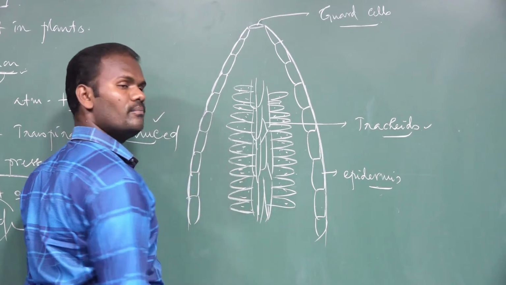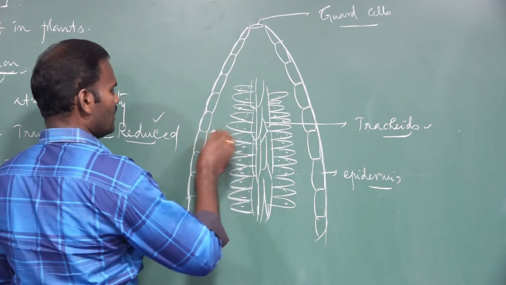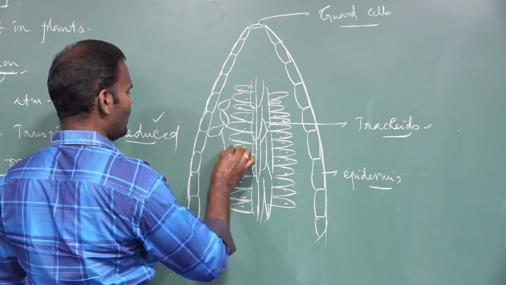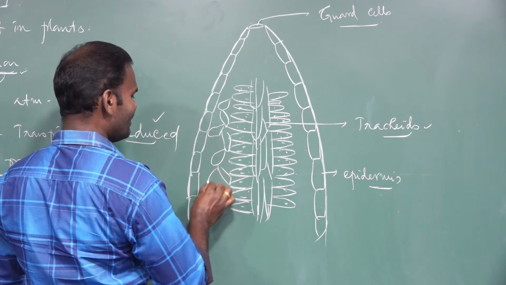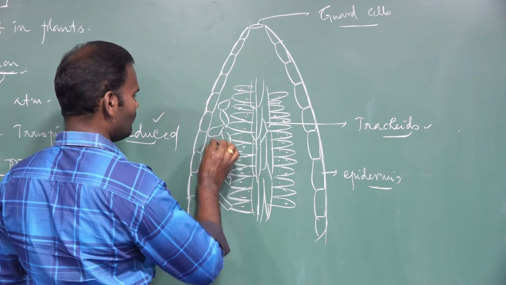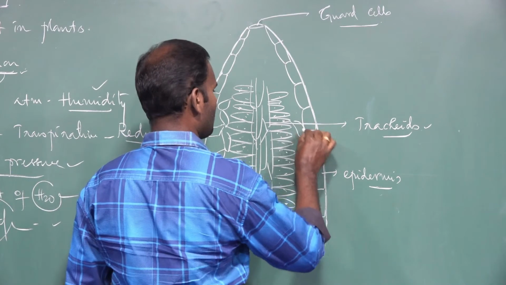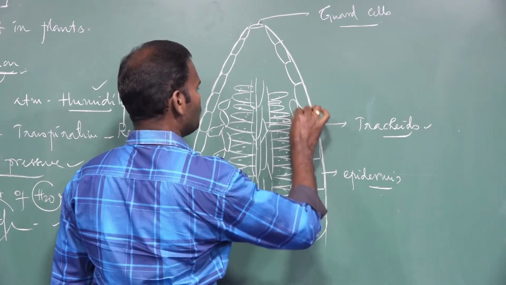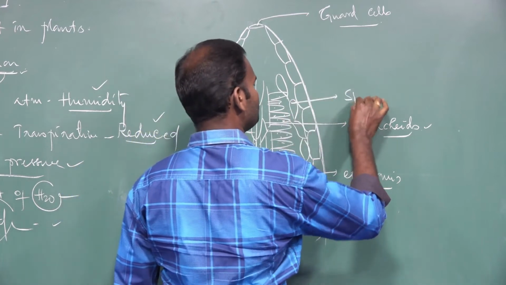So these are called palisade parenchyma. Next to the palisade parenchyma is the spongy parenchyma. The spongy parenchyma cells are irregular in shape, loosely arranged with a lot of intercellular spaces.